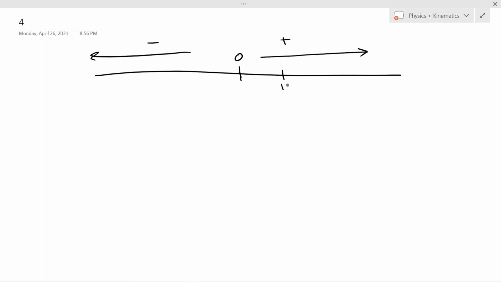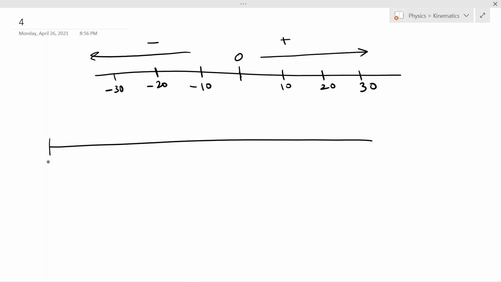So suppose I take a scale of 10: 10, 20, 30 like this, and this is minus 10, minus 20, minus 30 like this. Now as of now, let's forget the left part and let's focus on the right part. So this is the origin. Now let's say this origin is the home of a taxi driver.